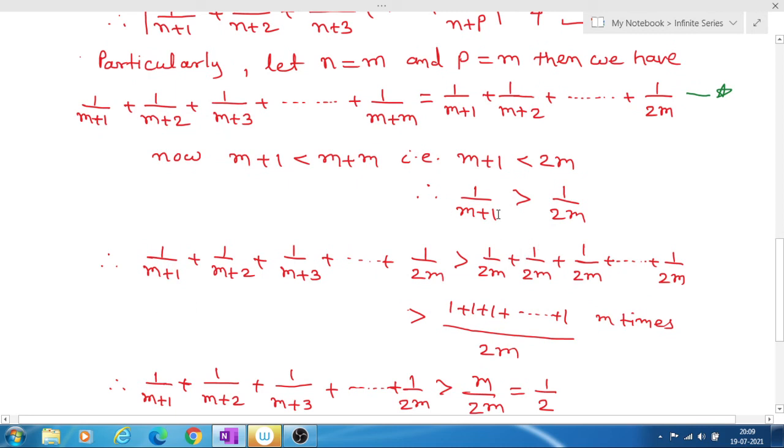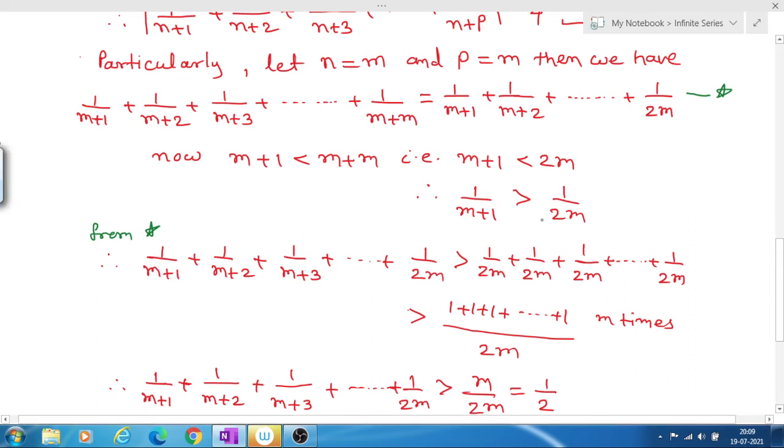Therefore here we have written 1 upon m plus 1 plus 1 upon m plus 2 plus, up to the last term, 1 upon 2m. So if we compare each term with 1 upon 2m, then 1 upon m plus 1 is greater than 1 upon 2m.